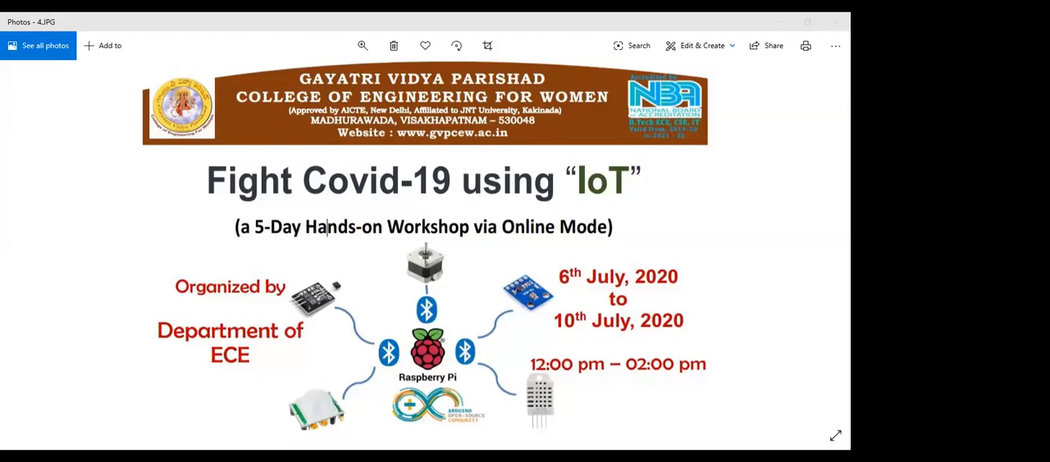So, we are going to start today's session. In this session, we are going to discuss Raspberry Pi and how we can do programming in Raspberry Pi. After that, we are going to discuss IoT applications. First, we will start with the IoT application using Arduino, that how we can send data to the cloud. Then we are going to discuss Raspberry Pi applications. So let me share the PPT with you.